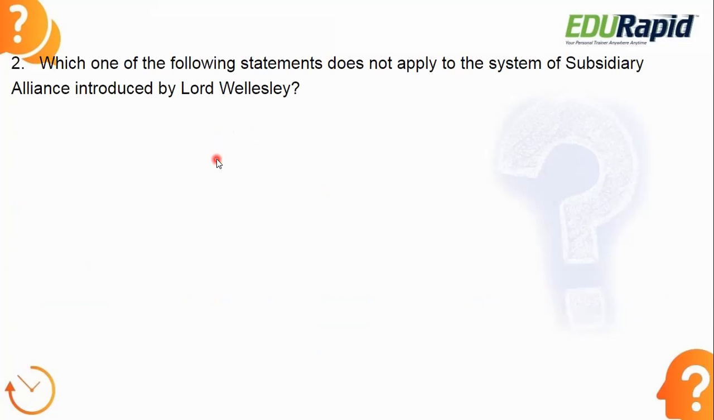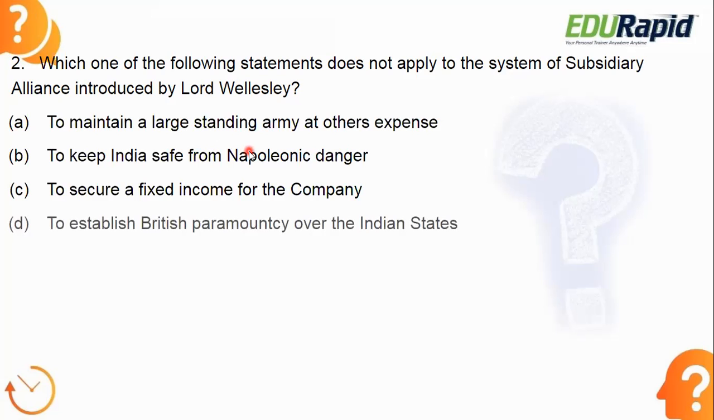Next. Which one of the following statements does not apply to the system of subsidiary alliance introduced by Lord Wellesley? Read the question carefully. They are asking which one statement does not apply to the subsidiary alliance introduced by Lord Wellesley.